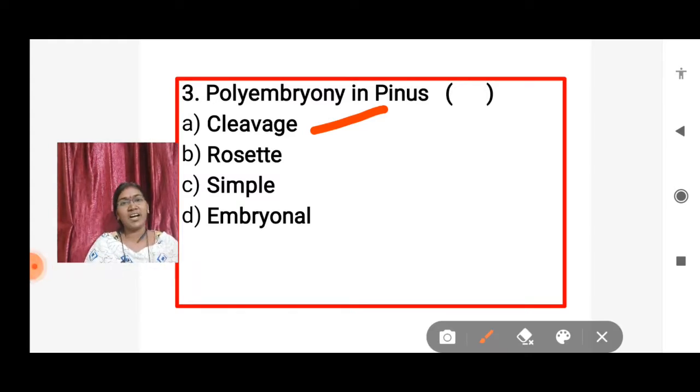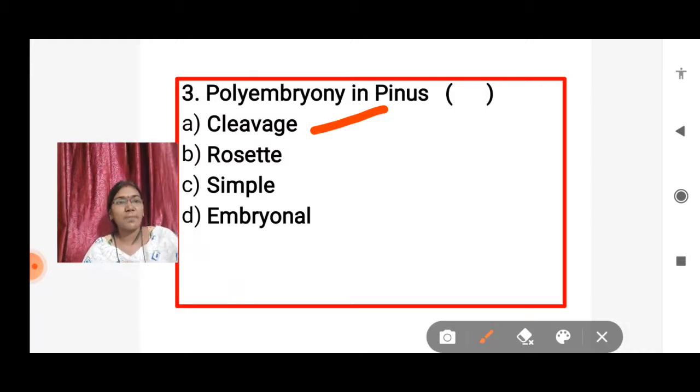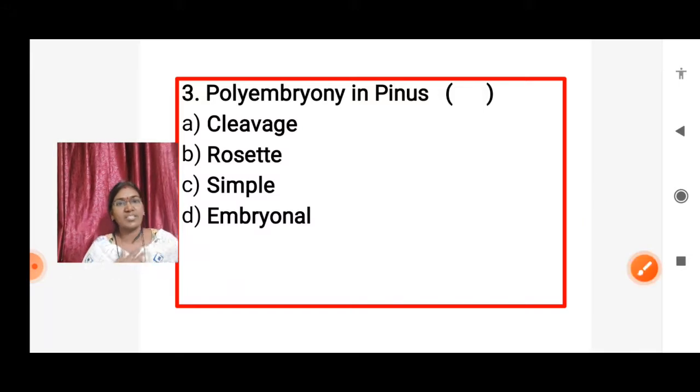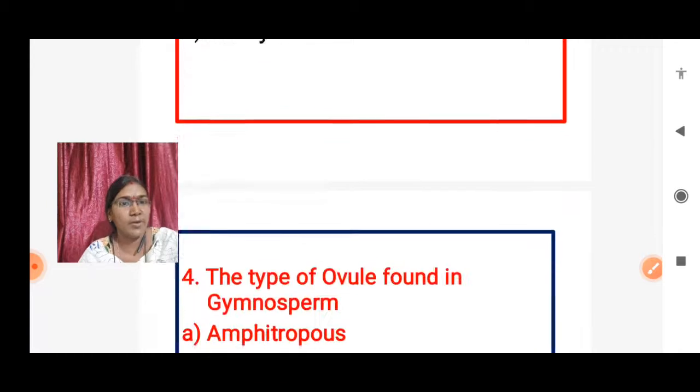Once again, we will discuss this topic. In gymnosperms, 3 types of polyembryony are there. Those are the simple polyembryony, an example is Cycas. Cleavage polyembryony, an example is Pinus. Embryonal polyembryony, an example is Gnetum. So in this question, Pinus polyembryony, which type? Answer is cleavage polyembryony. Option A.